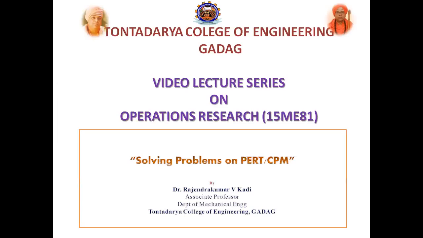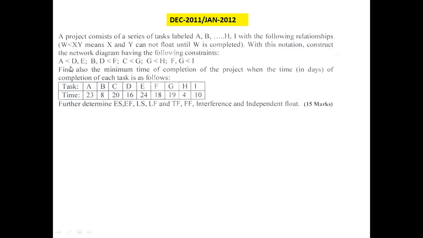As is given, first and foremost, A is the first activity, and this first activity will be followed by two more activities, that is E and D. As in the relationship it is given, A is less than D, E. So this relationship can be represented as here, A is less than D and E.